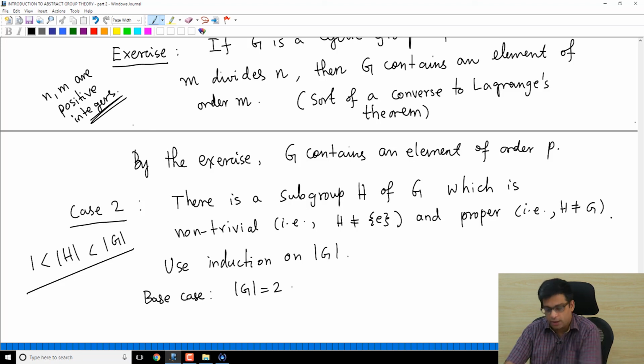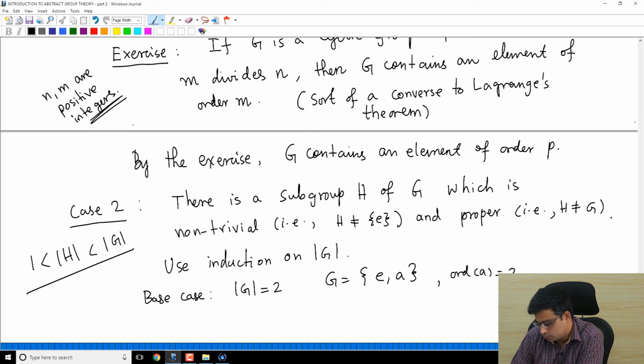Because I want an order which is divisible by a prime number, let's take order of G is 2. In this case, we have seen this numerous times. G is {a, e}, the order of G is divisible by 2, and the order of a is 2. So the only prime that divides the order of G is 2 and there is an element of order 2. Base case is proved.